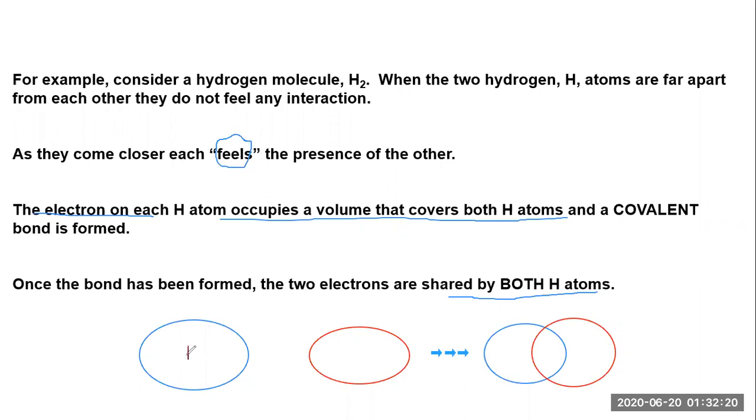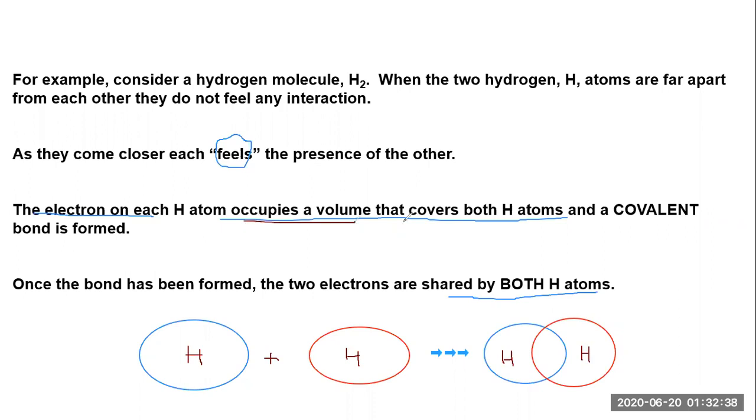This is one hydrogen atom, and when it gets added to another hydrogen atom, it forms a hydrogen molecule.